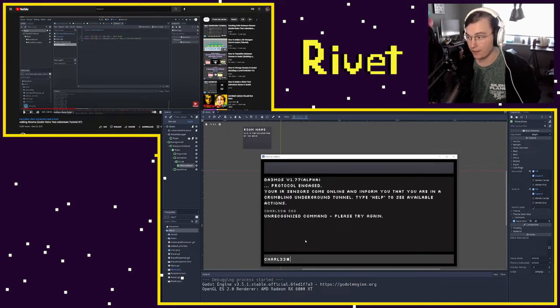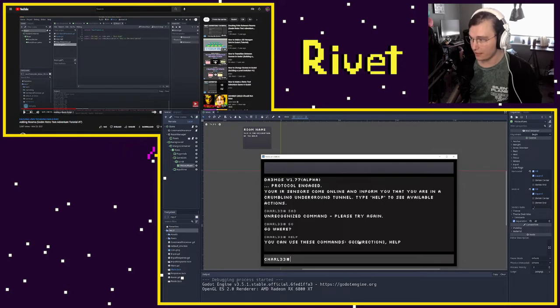But there are some available commands, like go. It'll ask go where. We don't have a map or anything that we can move around with, but go is a keyword that you would use to say go west or go north or whatever. We have a help command that lets you know what commands we have.